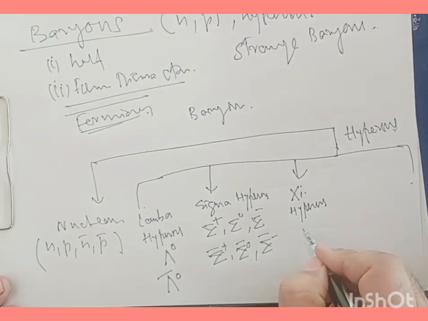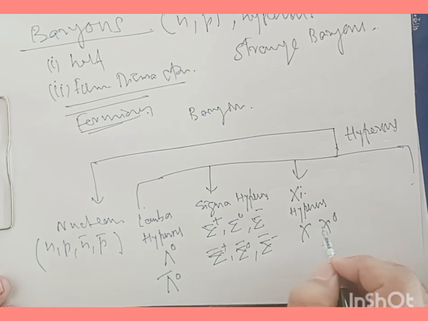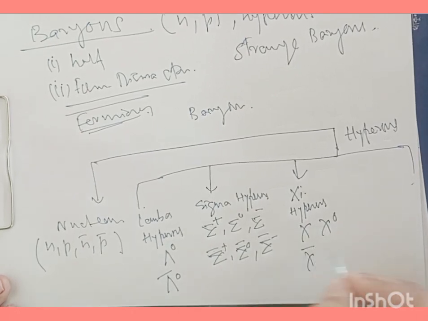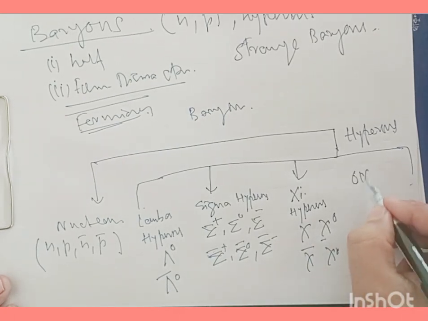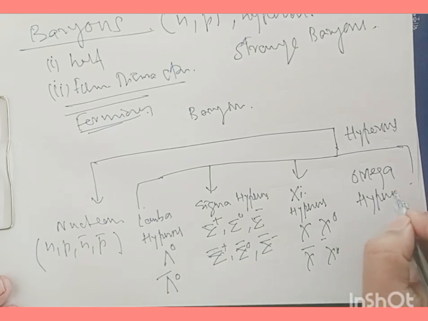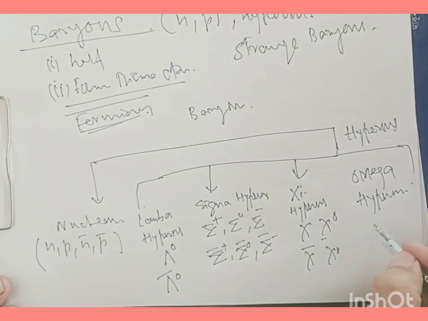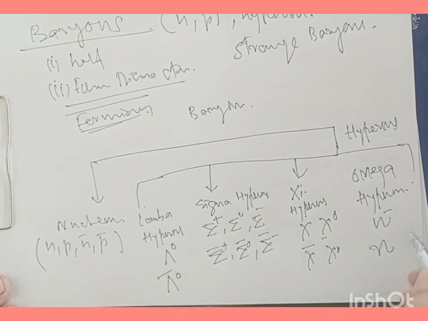In this, we have chi and chi naught, and we have their antiparticles as chi bar and chi naught bar. And then we have omega hyperons. These hyperons have a category of omega minus and its antiparticle omega bar minus.